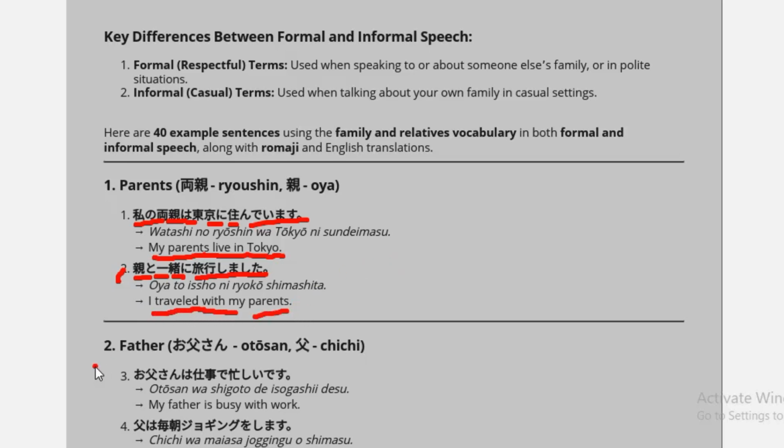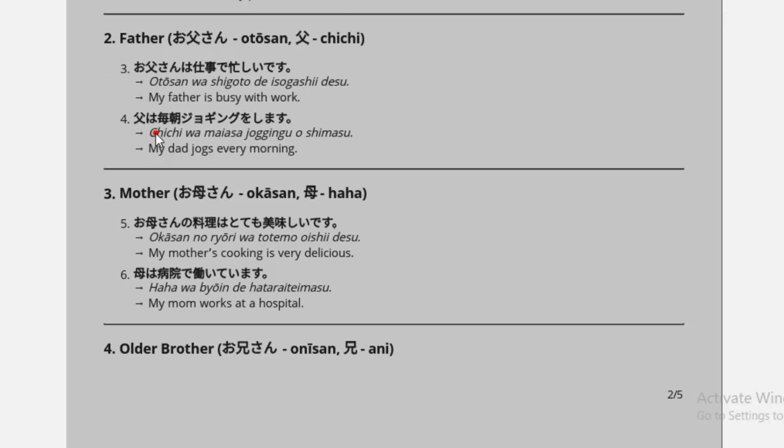And the third example is ototo-san wa shigoto de isogashii desu, means my father is busy with work. Like fourth example is chichi means father. Chichi wa maiasa jogging wo shimasu, means my dad jogs every morning. Fifth sentence is okaasan no ryori wa totemo oishii desu, means my mother's cooking is very delicious.